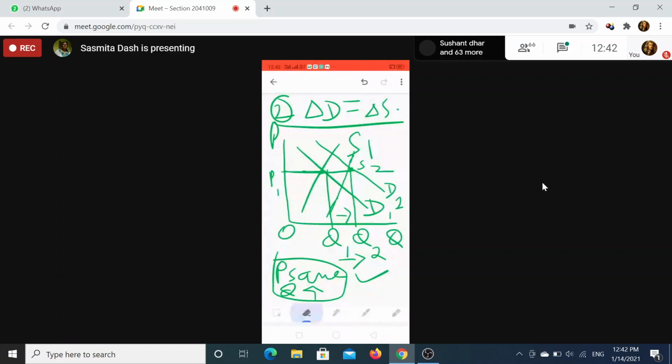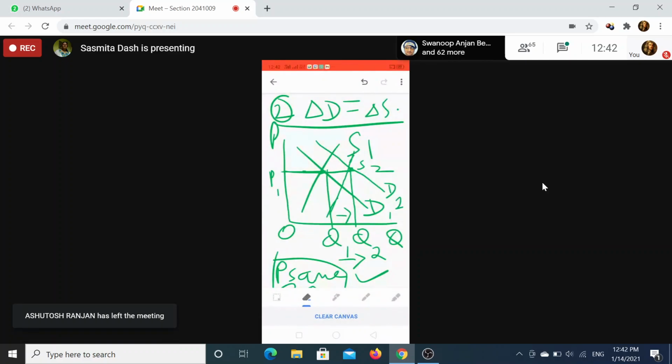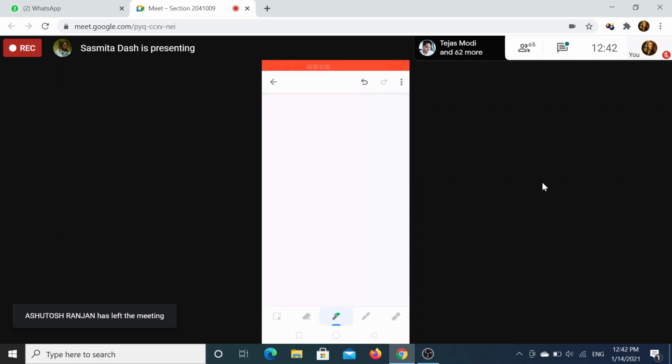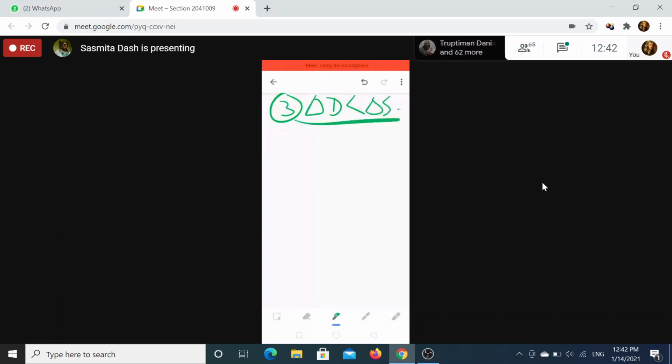We will always have at least two situations, okay? But we can draw with three situations. What is that? We will have the third: delta D greater than, delta D equal to, delta D less than delta S. This is the third situation. Now what will happen?